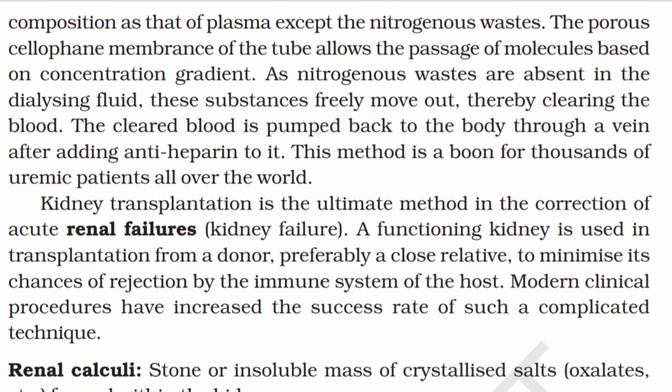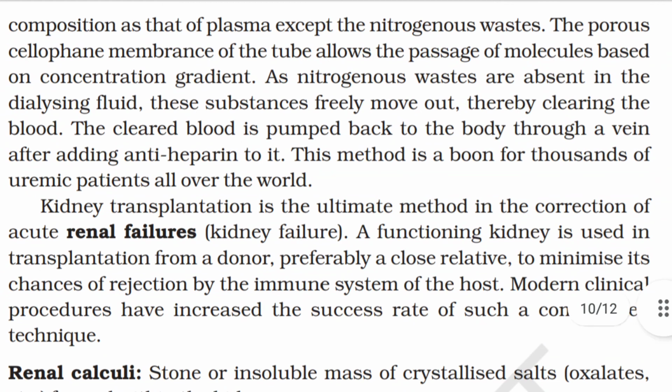The porous cellophane membrane of the tube allows the passage of molecules based on concentration gradient. As nitrogenous wastes are absent in the dialyzing fluid, these substances freely move out, thereby clearing the blood. The cleared blood is pumped back to the body through a vein after adding an antiheparin to it. This method is a boon for thousands of uremic patients all over the world.